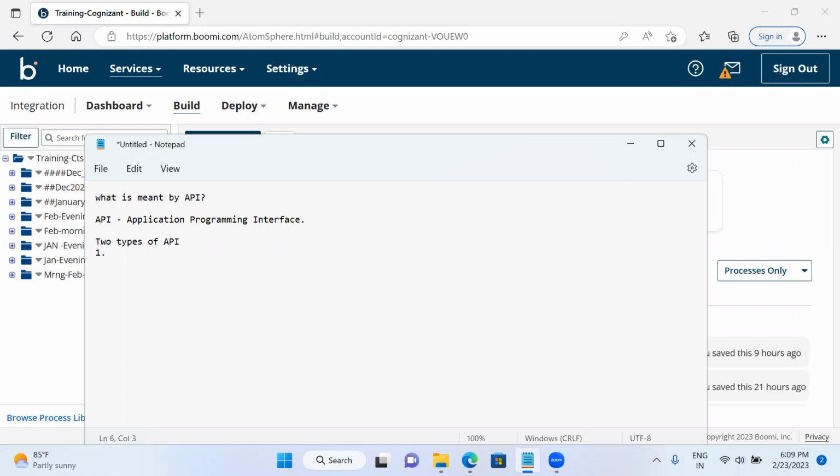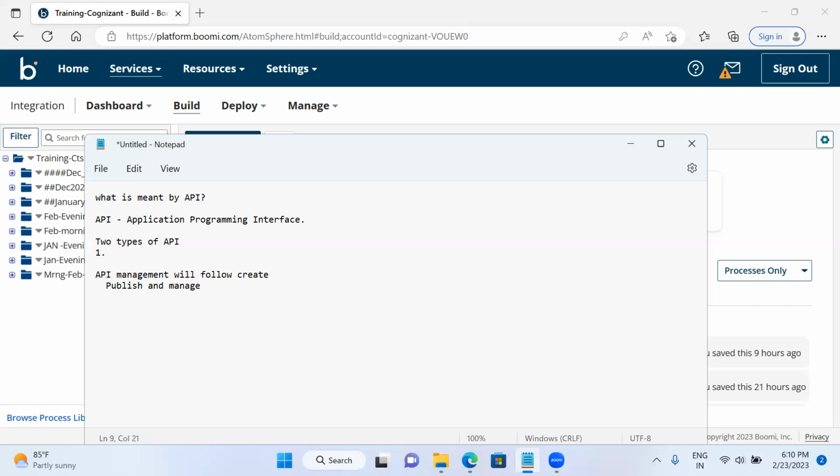API management follows three steps: create, publish and manage.